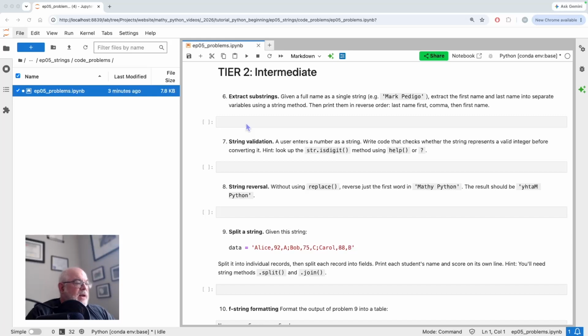You look at how to extract substrings, validate strings, string reversals, split a string. That's an important one that will come up in future episodes in this series, but it's also just something you use a lot. Some more F string formatting.